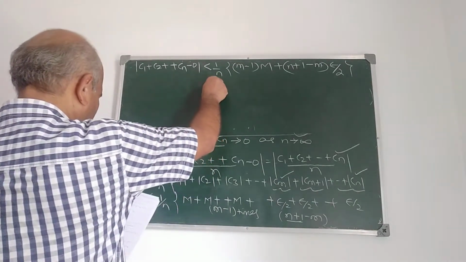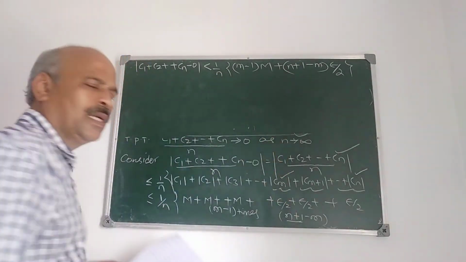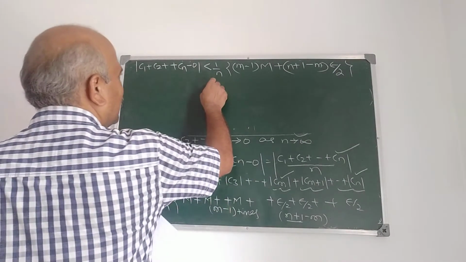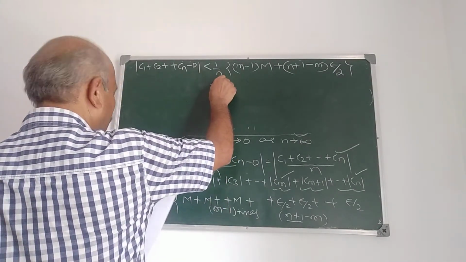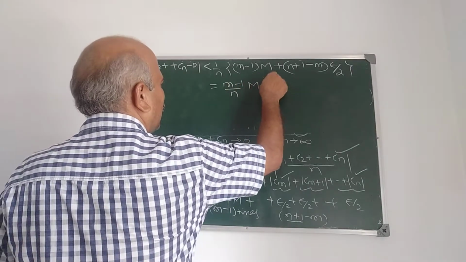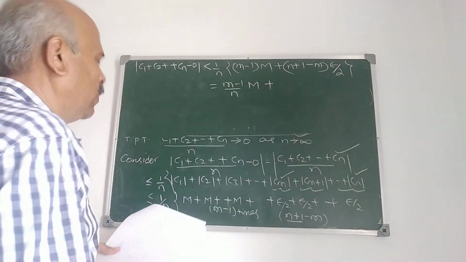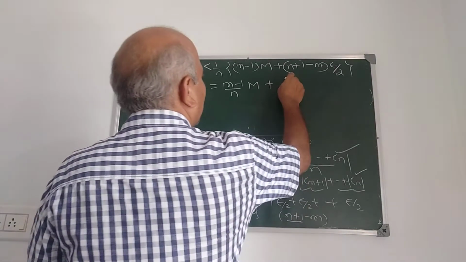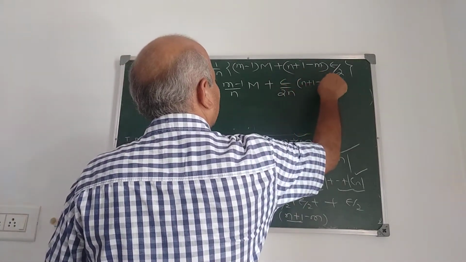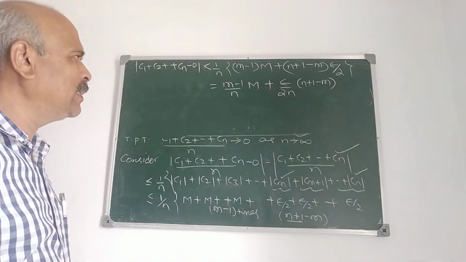Now I think this step is clear. All have followed this one. Next is m minus 1 upon n into m, plus 1 upon n is, for both, epsilon by 2n into n plus 1 minus m.